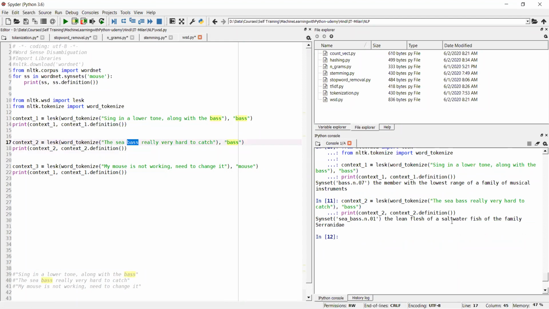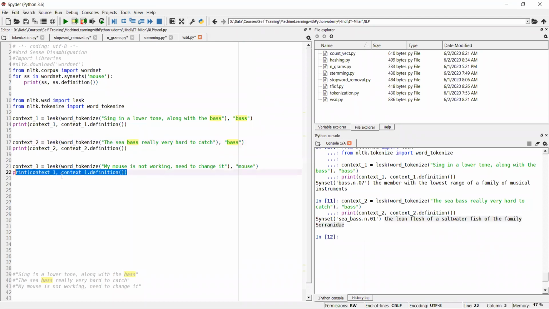And see what is printed here on the right bottom: the lean flesh of a saltwater fish of the family Sternidae. So it is able to correctly identify the context. Now it's not that this library is perfect. It will fail also. I will show you how.